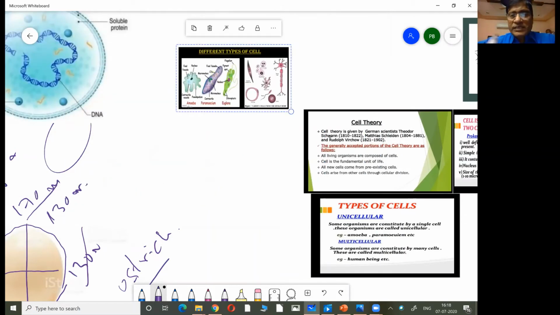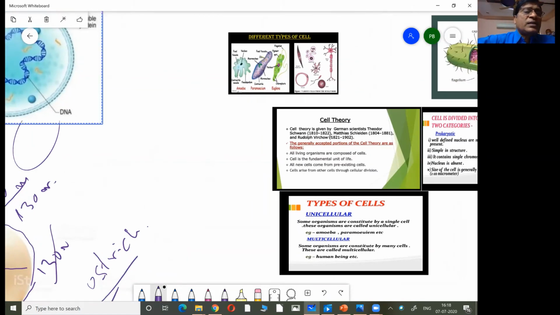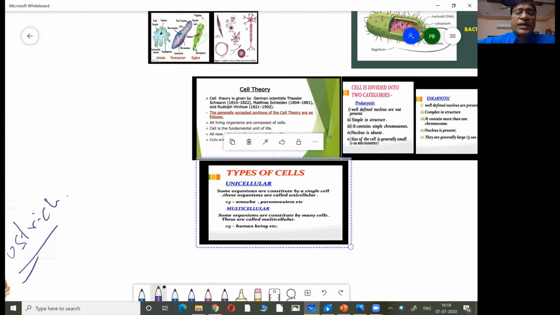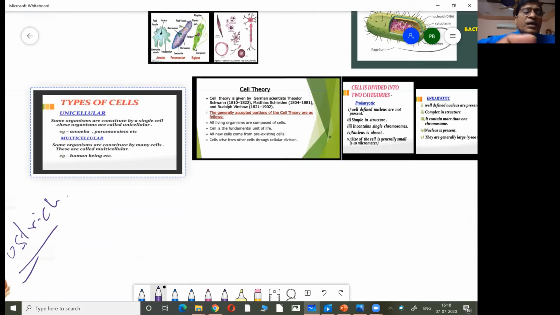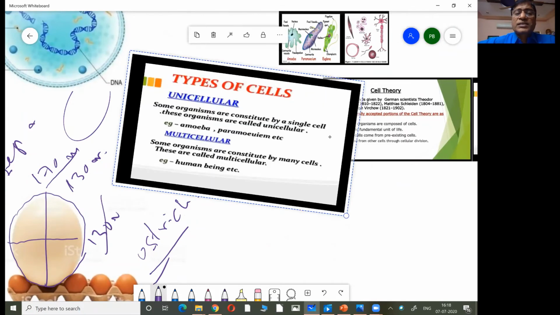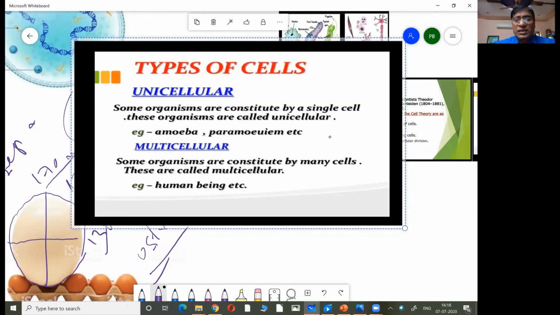Now, based on whether their body is having only one cell or many cells, the organisms are divided into two categories: unicellular organisms and multicellular organisms.